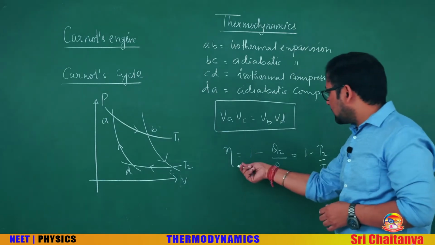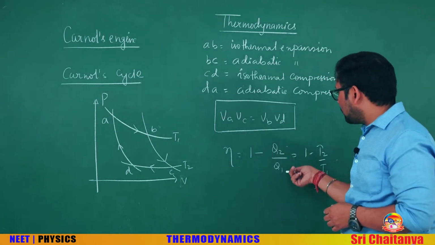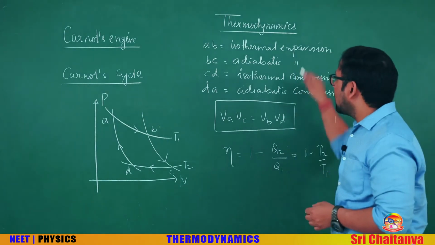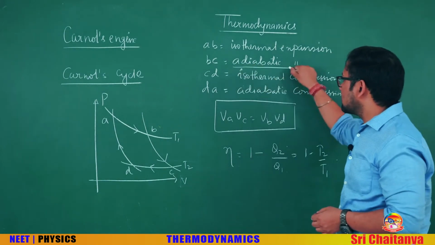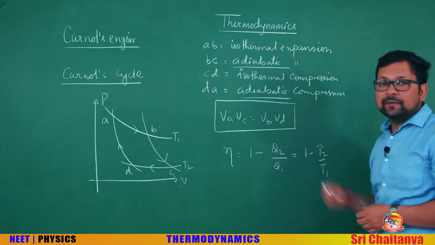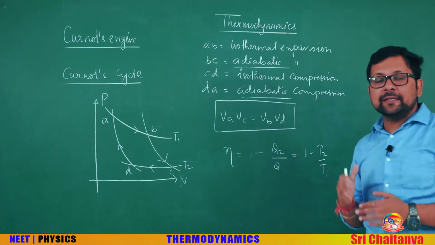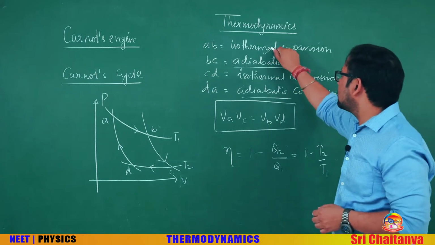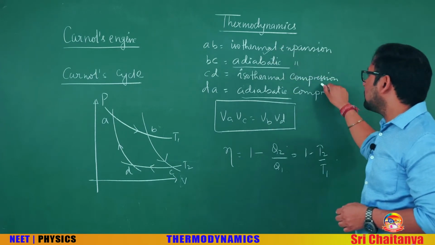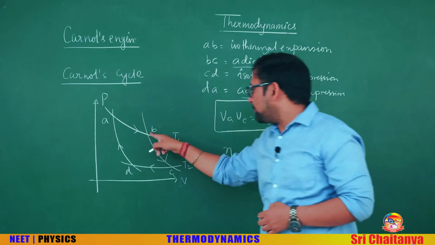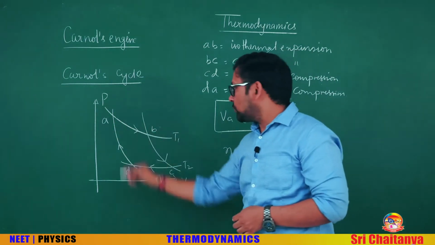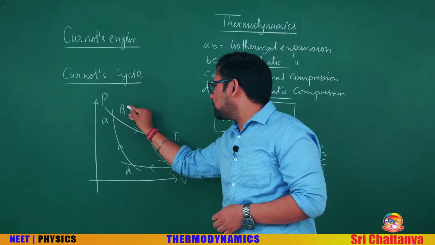And efficiency, that is 1 minus Q2 by Q1, is the efficiency for all heat engines. In this Carnot cycle, two processes are adiabatic. As they are adiabatic, there is no heat exchange. So obviously heat exchange happens in the isothermal processes, either in expansion or in compression. In AB, expansion is there, so obviously heat is positive.